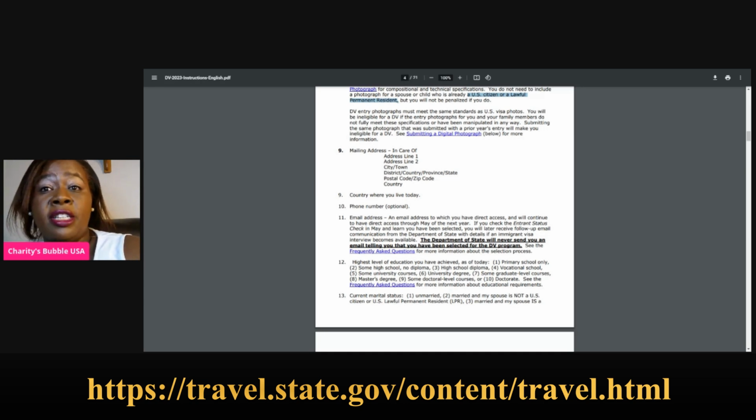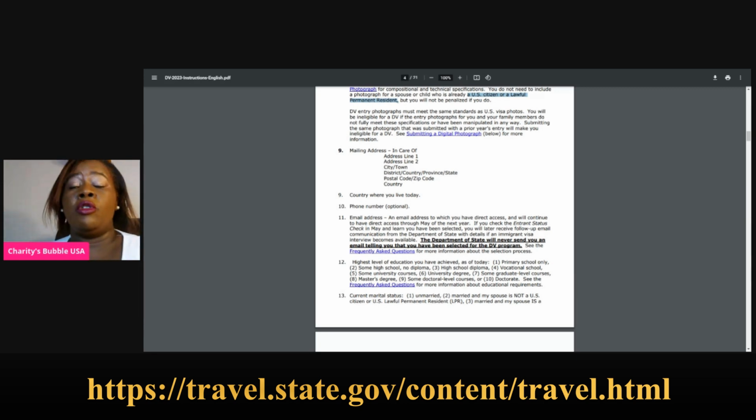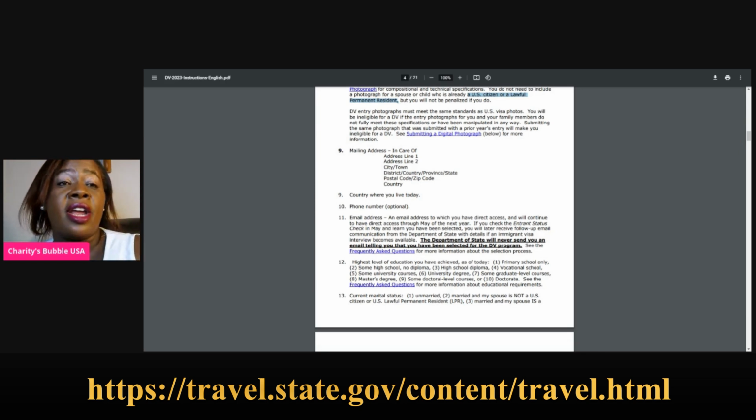So that's what you write there, and the country. So make sure that you write that. Where do you live today? You are born in Kenya. Where are you living today? You are born in Tanzania. Where are you living today? You are born in Uganda. Where are you living today? Are you living in Qatar? Are you living in Britain? Are you living in wherever you are living?